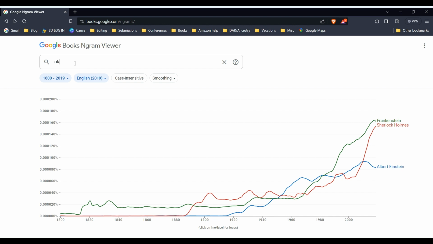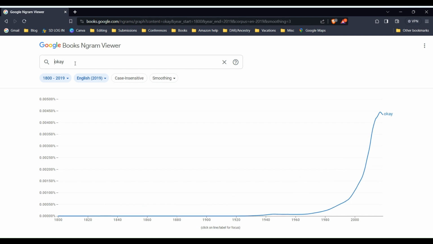One of the words that I see the most often in novels, especially sometimes historical novels that I'm really not sure about, is the word okay. So we're going to search for the word okay. All right, so this shows us that it was really not used. See these figures down here as I go along the scale? Not used a lot. It was in the lexicon, but it was not used that much. So we come along here and you see that around 1977 into the 1980s, it starts to be used a lot more.